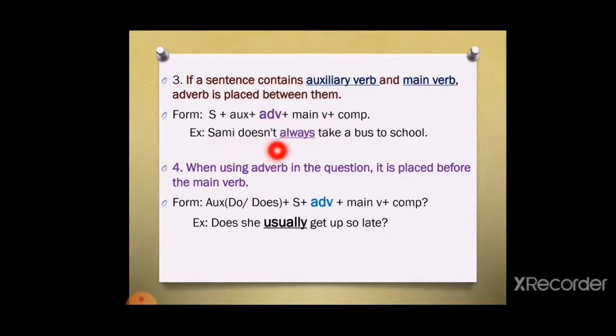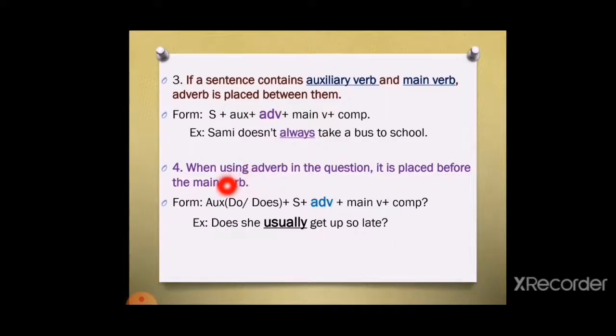Sammy doesn't always take a bus to school. We have here two verbs. The first one is doesn't and is auxiliary verb, and the second is take and it's main verb. Always comes between the auxiliary verb and the main verb. Okay, if a sentence has two verbs, the adverb comes between these verbs, between the auxiliary and the main verb.